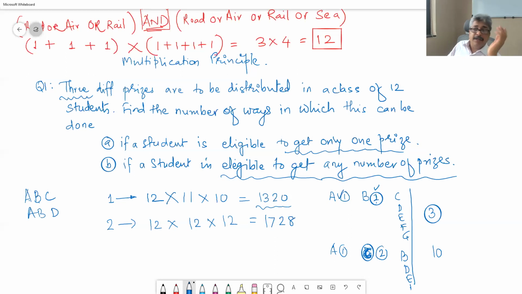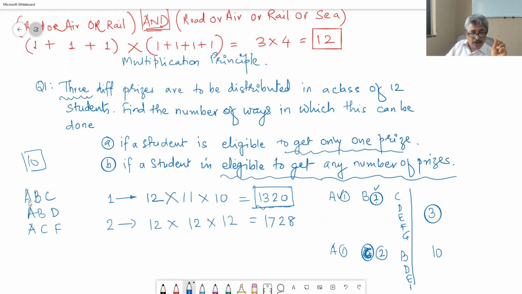A, B, D is another way of having distribution. First prize goes to A, second prize goes to C, third prize goes to F, and so on. If I really start writing, and I don't want a student to get more than one prize, I will have to list 13, 20 different ways of this. There will be 10 letters in total. So we cannot write so many sequences of letters, and therefore we have to develop these tools.